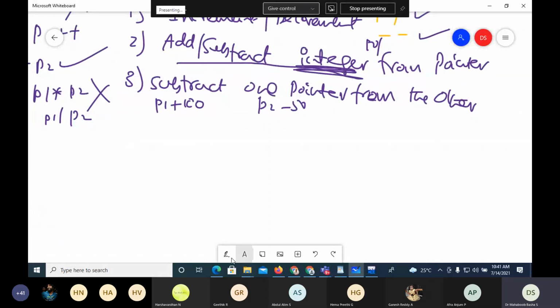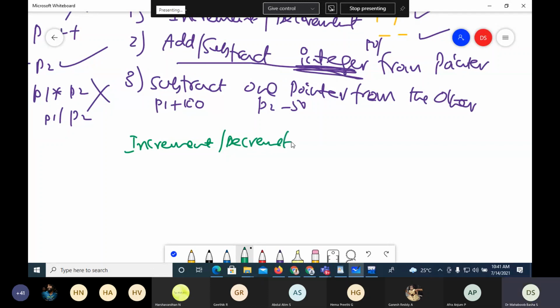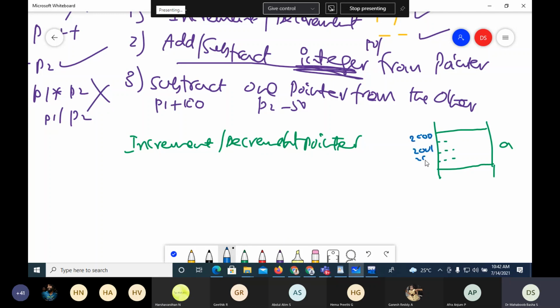First we'll take increment and decrement of a pointer. Now I told you that when I take a variable, it will occupy some location. Suppose I declare an integer, it will occupy the first location, second location, third and fourth. So it will have some addresses, as I already told you. This will have address 2000, this will have address 2001, this will have address 2002, and this will have address 2003.